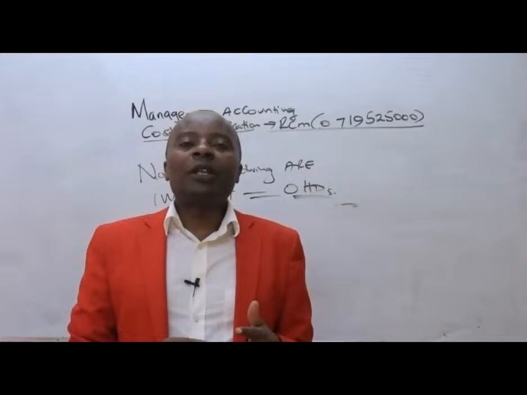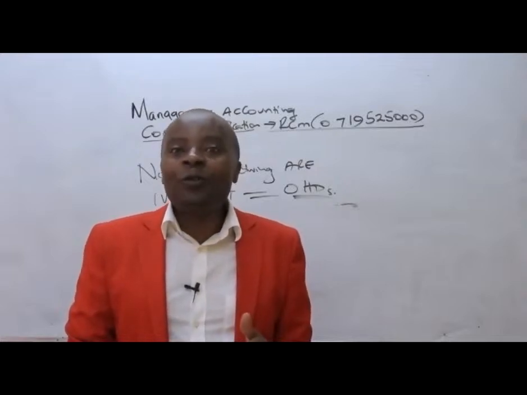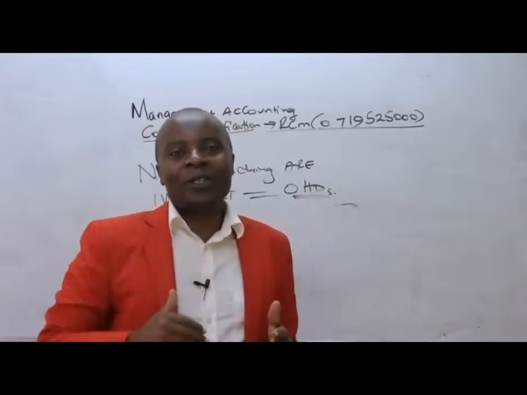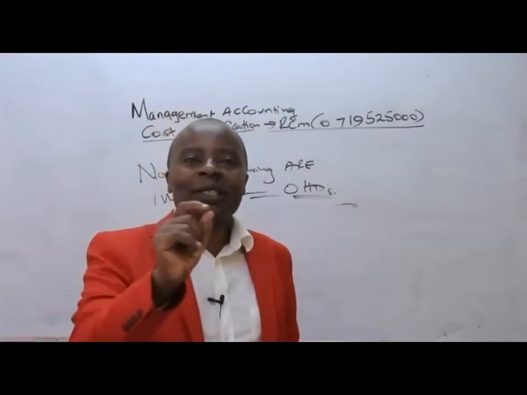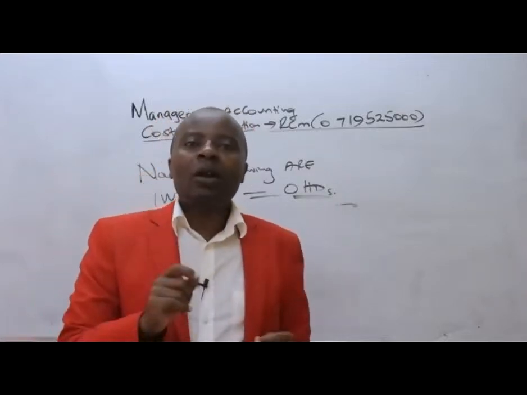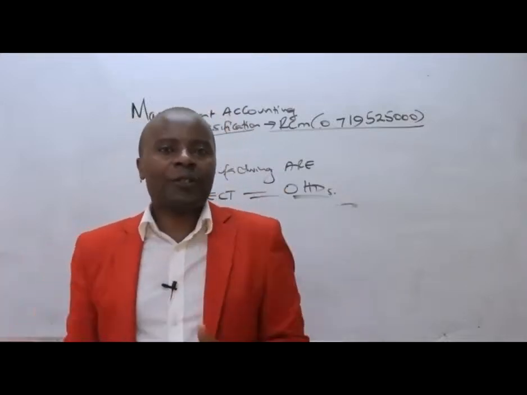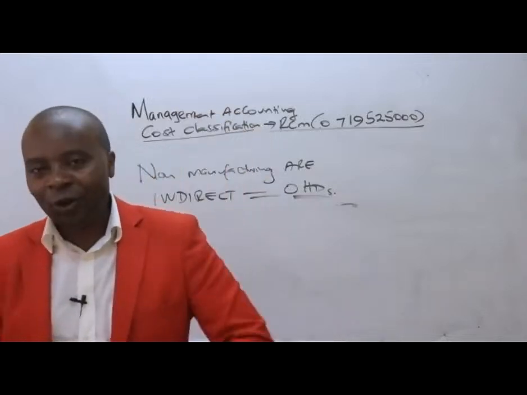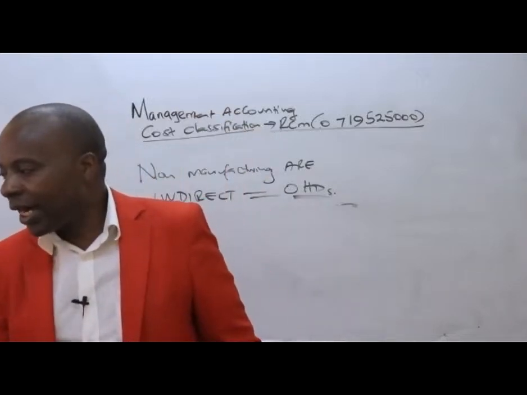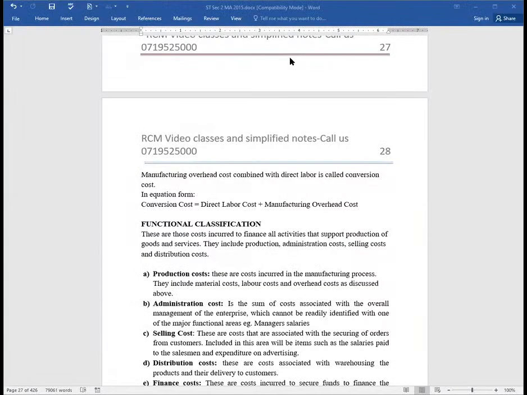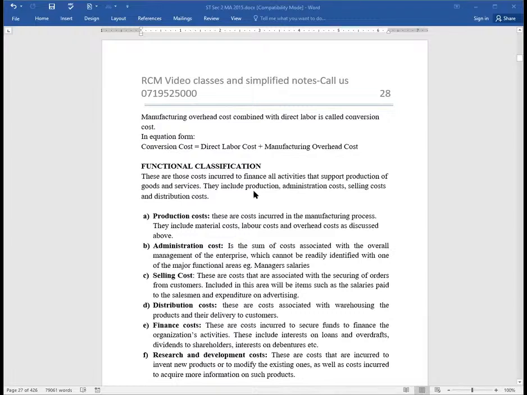We shall be having another function, for example, of distributing. So we'll be having distribution costs. We shall be having another important activity in this particular company called accounting or finance. So you're going to have finance or accounting costs. For us to understand the functional classification, here we are sharing our materials with you. Under functional classification, we are told these are those costs incurred to finance all activities that support production of goods and services. They include production, administration, selling, and distribution costs.